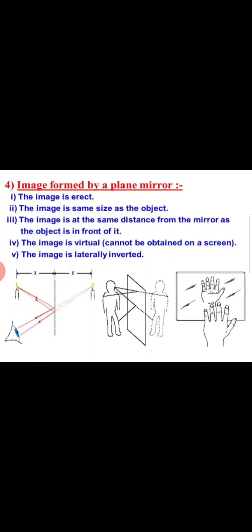It will always be erect, सीधी होगी. The image is the same size as the object. जैसा ऑब्जेक्ट का साइज होगा वैसे ही इमेज का साइज होगा. The image is at the same distance from the mirror as the object is in front of it. जितनी डिस्टेंस पे ऑब्जेक्ट होता है मिरर से उतने ही डिस्टेंस पे इमेज बनती है. The image formed by the plane mirror is always virtual, means it cannot be obtained on a screen. The image is laterally inverted. The image will always be laterally inverted, means the right side will appear as the left side in the mirror and the left side will appear as the right side.